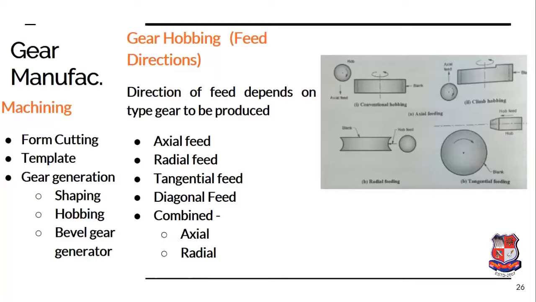Now generally these feeds are provided because they give an excellent rolling characteristic to the gear. This method also gives uniform wear along the length of the hob, resulting in a longer hob life. That is, all the gear teeth are cutting equally, so no part of the hob is wearing earlier, and therefore this will increase the life of the hob.